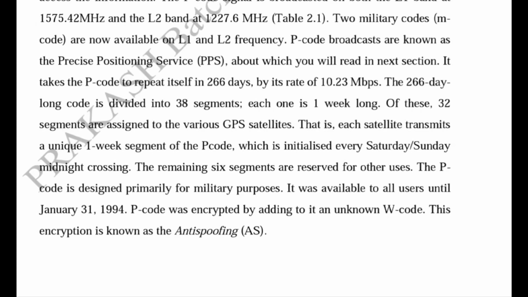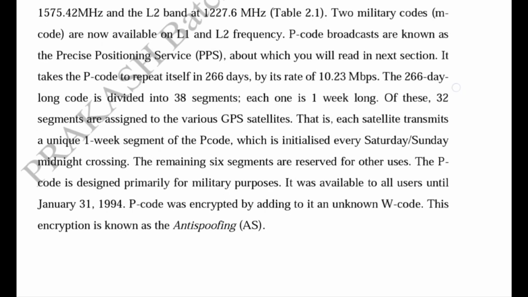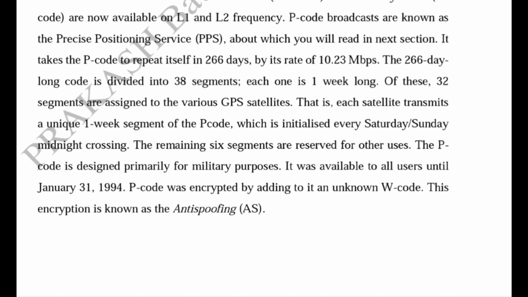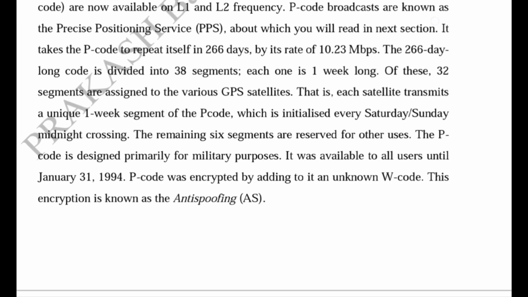We know that the SPS is broadcasted with the help of the C/A code, but the P code broadcasts the PPS. This P code repeats itself in 266 days, and it has a 10.23 Mbps chipping rate, which is 10 times greater than the C/A code, which has 1.023 Mbps.